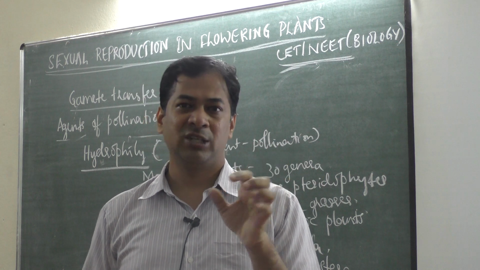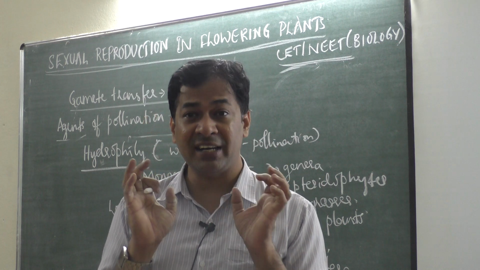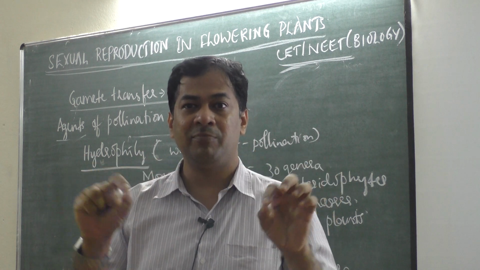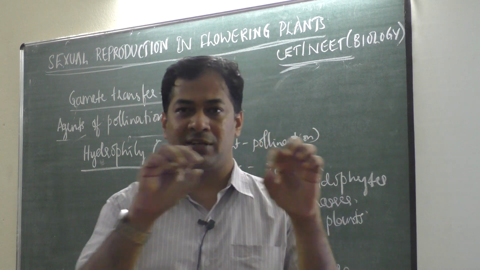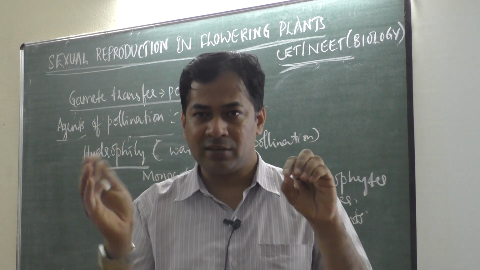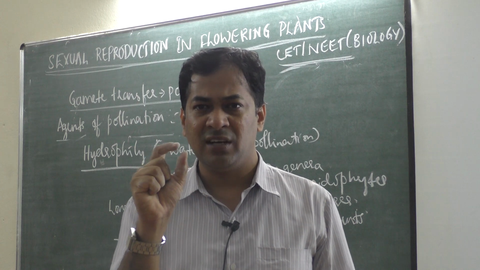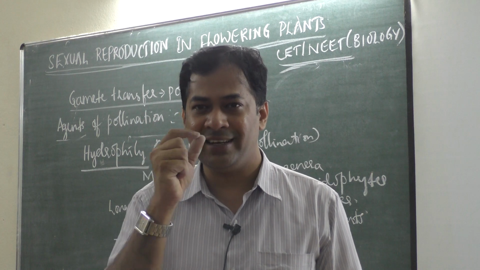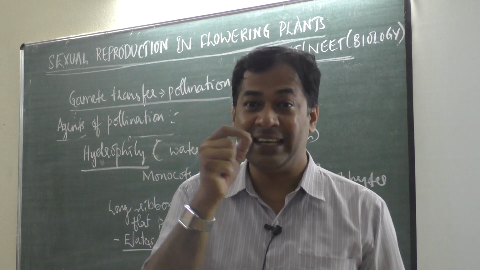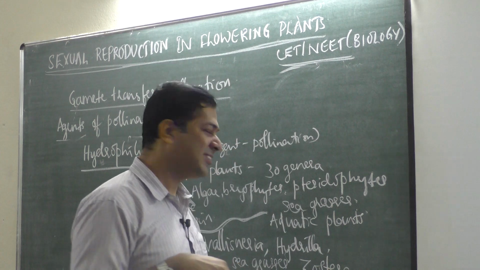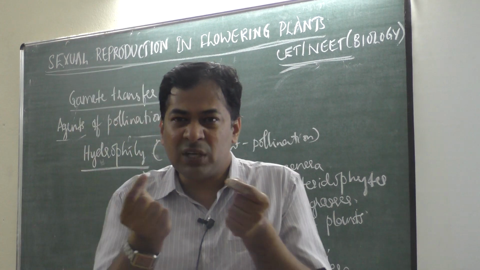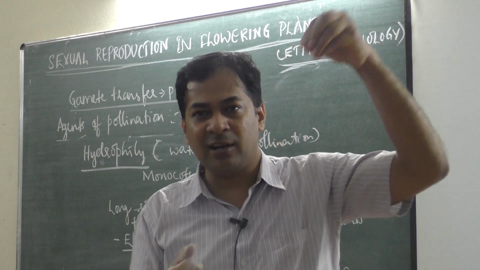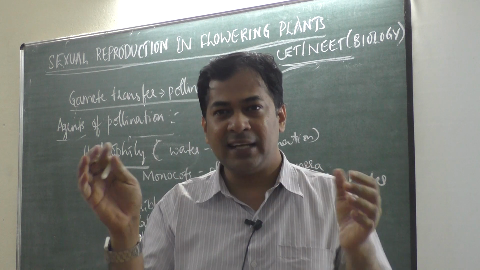But here wetting of pollen grains is prevented by a mucilage cover present on the outer layer of the pollen grains. The outer side of the ribbon like pollen grains is covered by mucilage. Mucilage means like mucus, what we produce in the nose. That sticky mucilaginous covering doesn't allow water to enter, so the pollen grains will not be wetted.